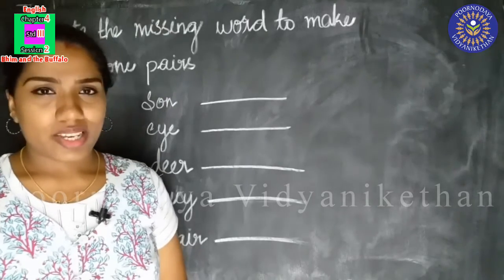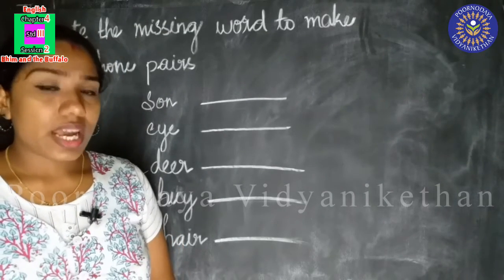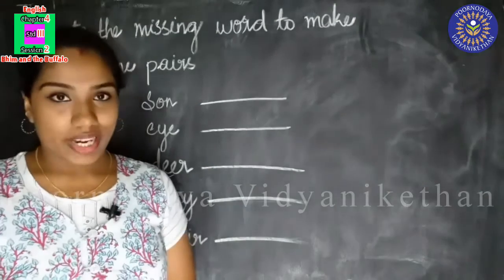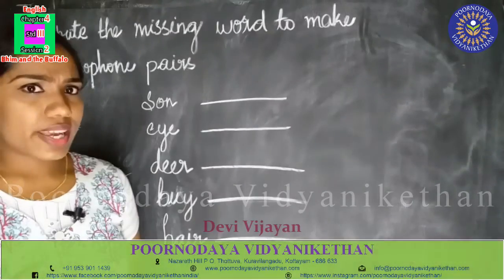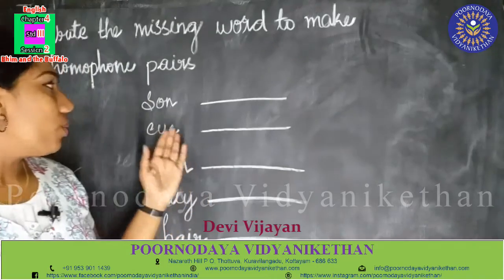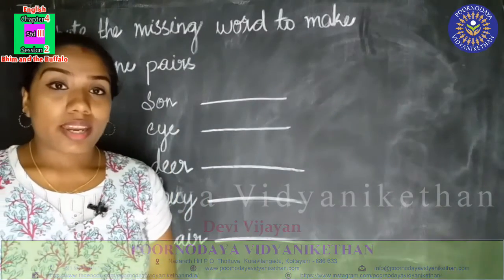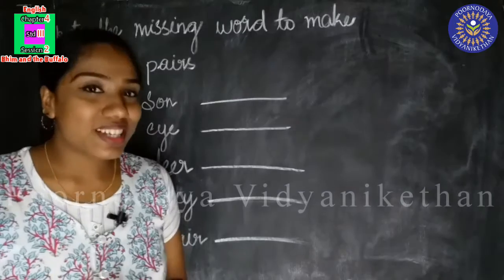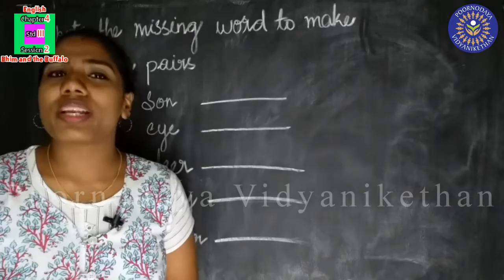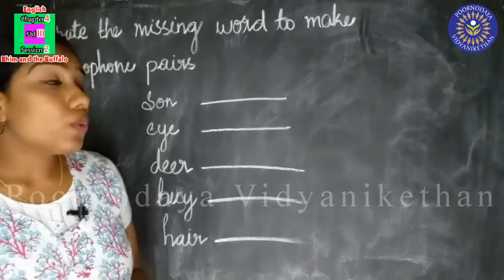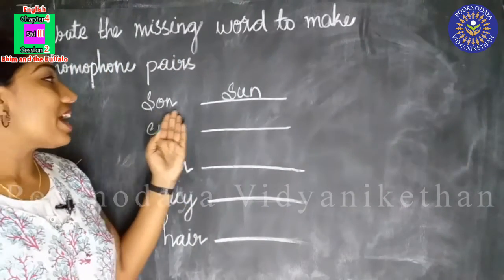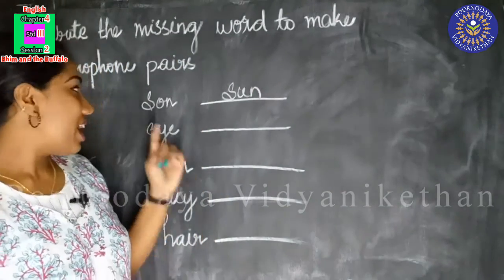S-O-N, son. Do you know what is the meaning? S-O-N, son means a boy child. A boy child. Okay, for a girl child we can say daughter, and for a boy child we can say son. So this is the meaning of son. Now we know another sun. Which one? Yes, the star on the sky. And what is the spelling? S-U-N. S-U-N. So we made one homophone pair.